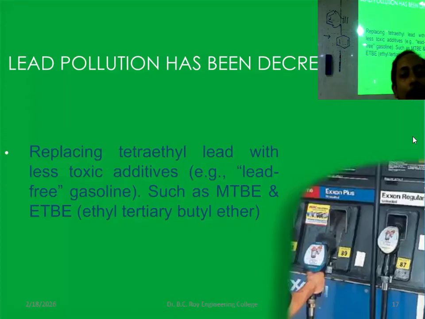So if you are using this methyl tertiary butyl ether or ethyl tertiary butyl ether, these are highly branched compounds. That's why the knocking problem will be overcome and you will get the higher octane number value. So that you can remove. Instead of using some lead material, this type of chemical we can use, which is totally toxic free.